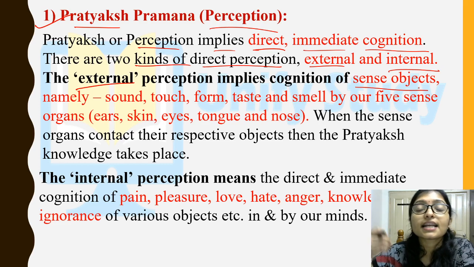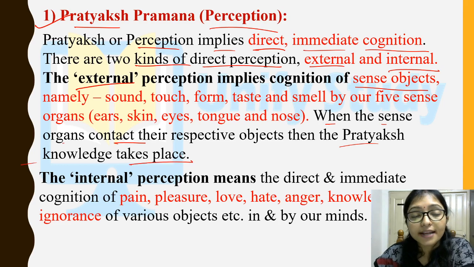When you can sense the object from the five sensory organs, that is called external perception. Now when the sense organ contacts, it is direct contact with the sense organ, so that is external perception. So then the pratyaksha knowledge takes place, right? And now come to the point of internal perception.